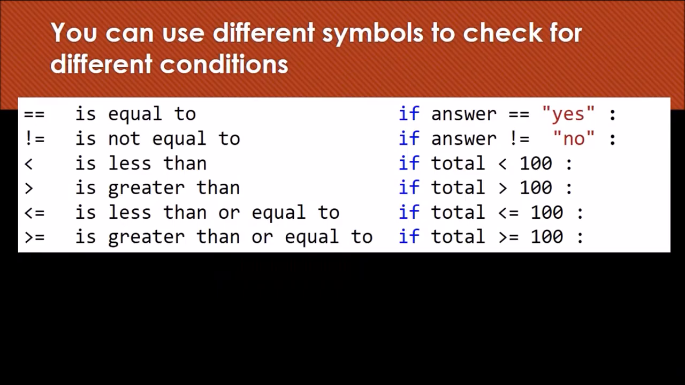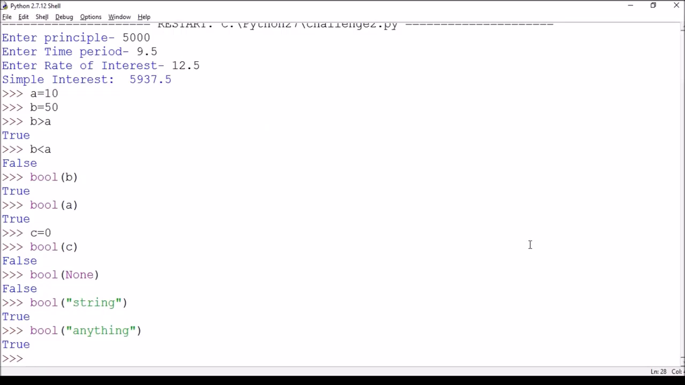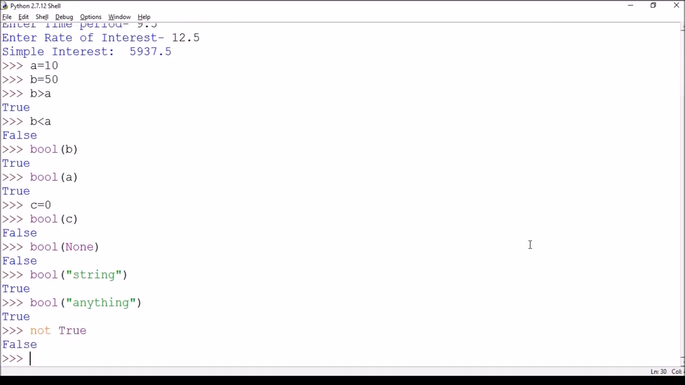So let us go back. These relational operators will make our work better. Now let us see logical operators. There are three: not, and, or. Let us have a look at them. If I write not true, it returns false. So you can understand the basic function of not is to reverse the value. If it returns true, it will make it false. If it returns false, it will make it true.